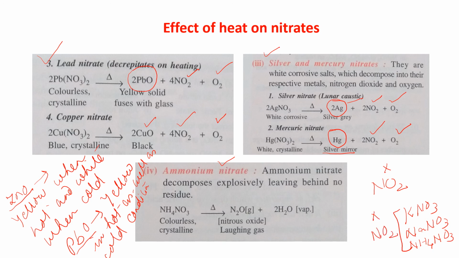See, ammonium nitrate on heating, what will it give? It will give N2O, nitrous oxide, also known as laughing gas. The formula of laughing gas is N2O, and it is giving you H2O. Am I clear?